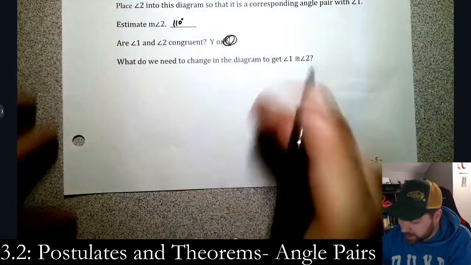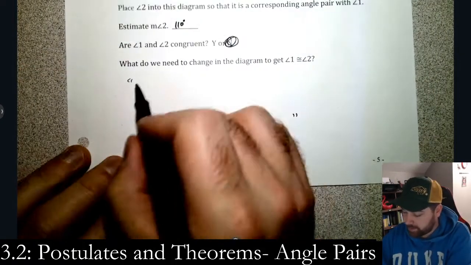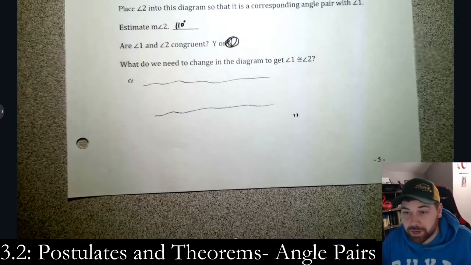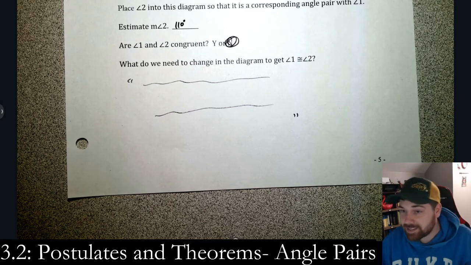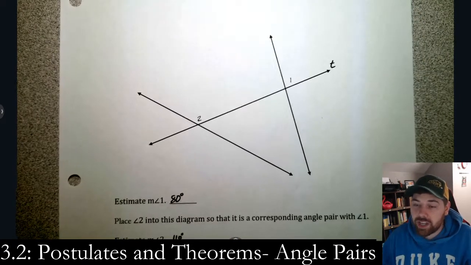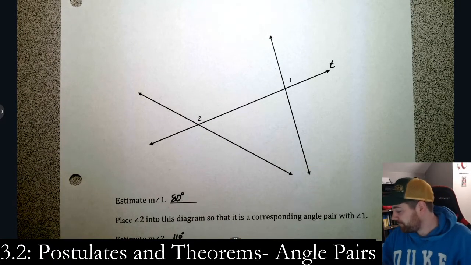I want you to write your answer right here in these little quotes. Okay? Write your answer in here. I can't guess what you're going to write because I know the right answer and my brain is tainted, but you can guess. So write something in there for me. Make sure you try to figure it out. What needs to change here that makes those actually be the same angle?